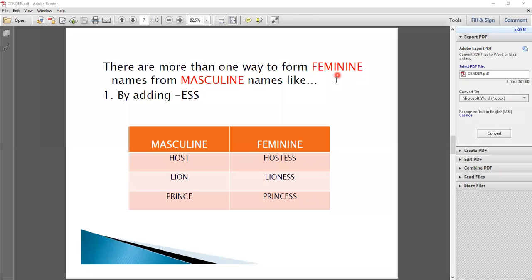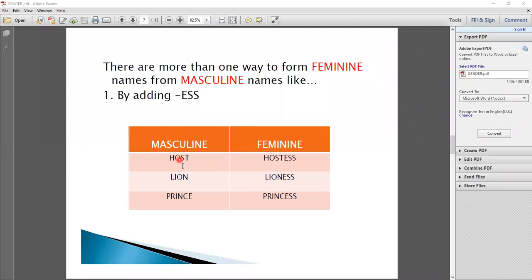In this slide we are talking about the rules of gender. There is more than one way to form feminine names from masculine names. First rule is by adding e double s. So now the student will notice that हम जब भी masculine से feminine gender use करते हैं तब हम उसमें क्या add करेंगे e double s. So now look at the example.